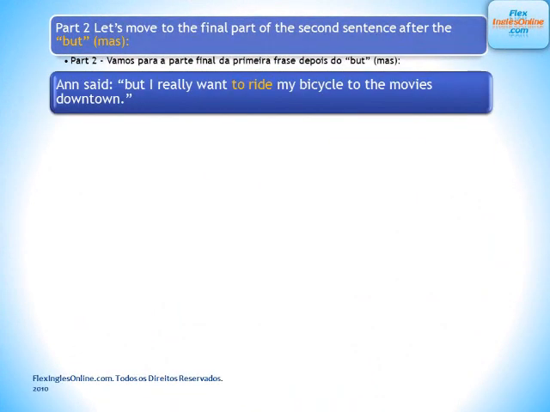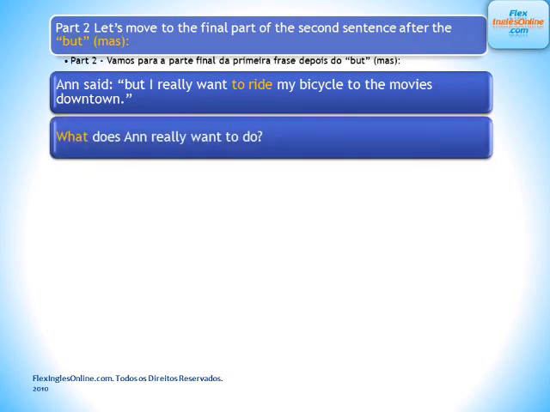Now let's move to the final part of the second sentence after the but. So Anne says, but I really want to ride my bicycle to the movies downtown. So what does Anne really want to do?